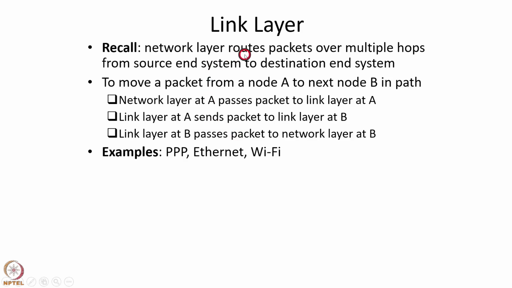Now, the network layer routes packets over multiple hops from the source end system to the destination end system. For transferring a packet over an individual link on the path from the source to the destination, the network layer takes the help of the link layer. Specifically, to move a packet from a node A to the next node B in a path, the network layer at A passes the packet to the link layer at A. The link layer at A transfers the packet over the communication link to the link layer at B. And finally, the link layer at B passes the packet to the network layer at B. So the link layer accomplishes transfer over a single link in a communication network.